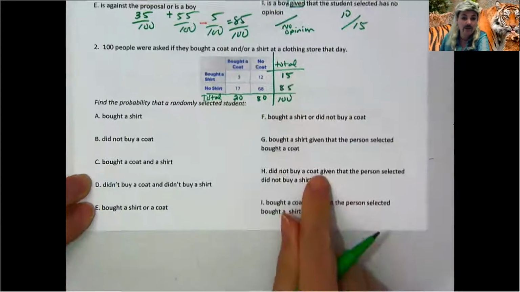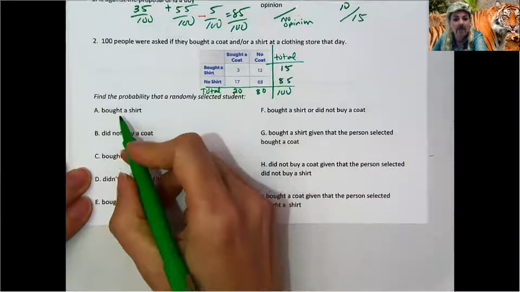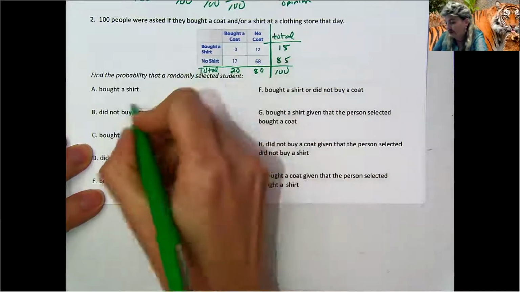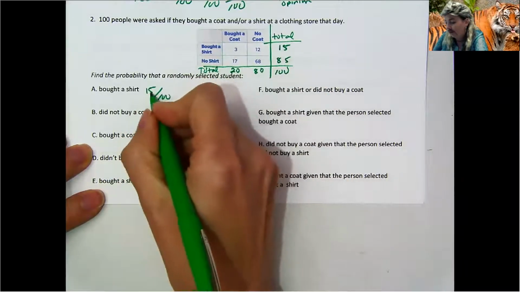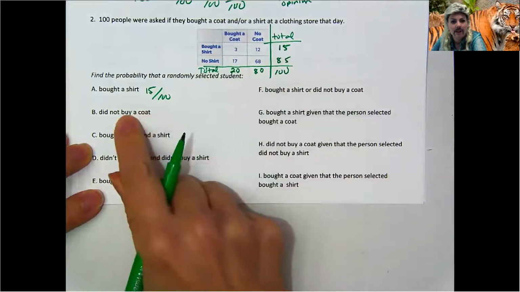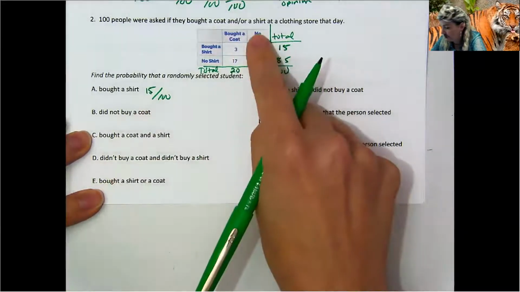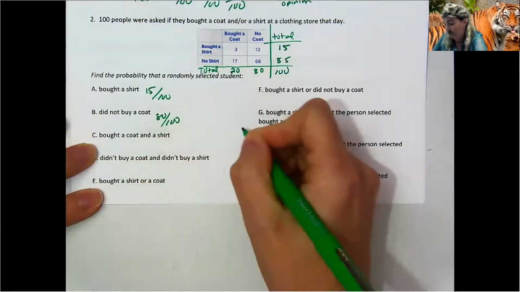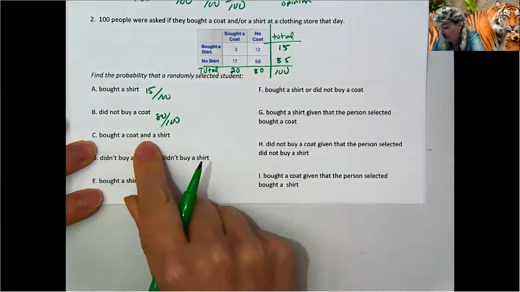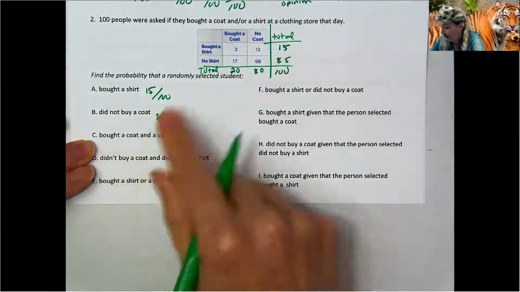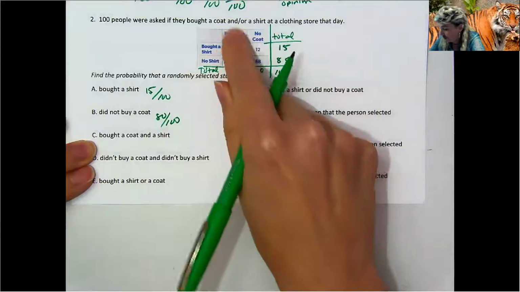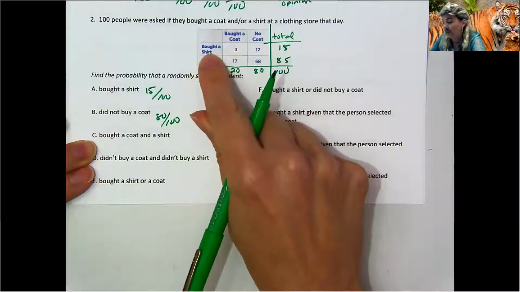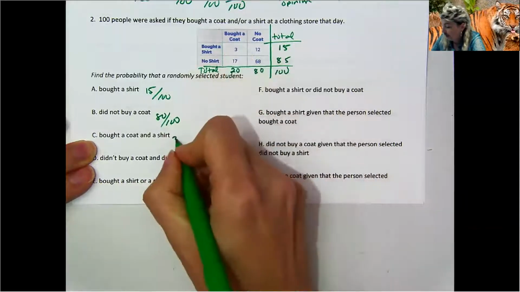All right, so here we go. We want the probability that a student bought a shirt. We have 15 people that bought a shirt out of 100, grand total. Did not buy a coat. No coat, 80 people did not buy a coat, so 80 out of 100. Bought a coat and a shirt. Let's look for that overlap. There's 3 people that bought a coat and bought a shirt. So 3 out of 100.